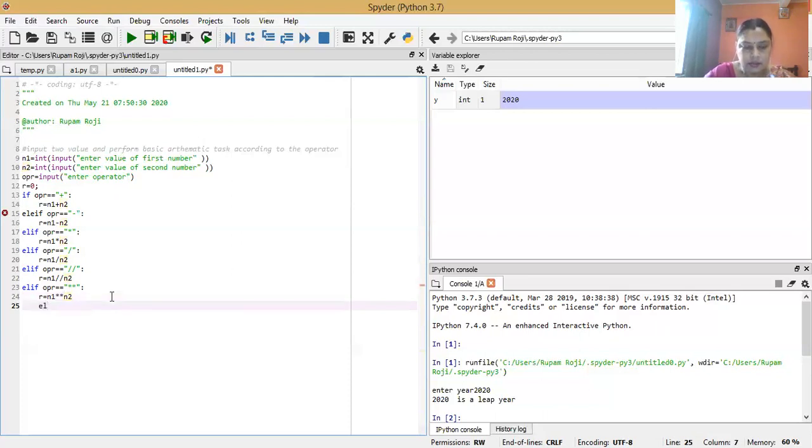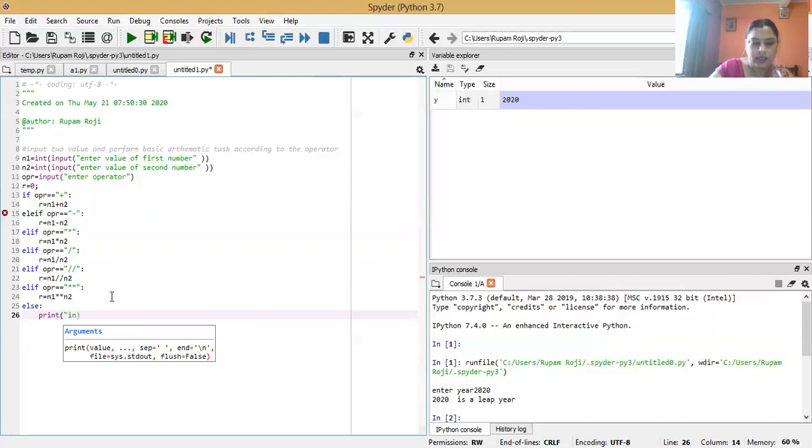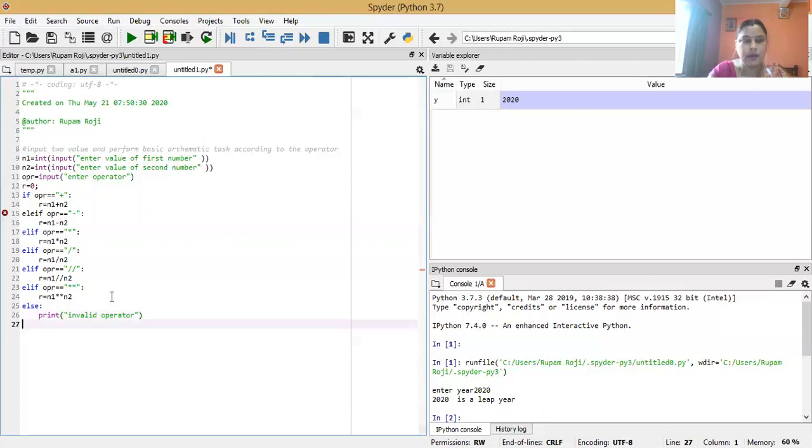Else, print invalid operator. After executing the above statements, we have the value of the result stored in the r variable.